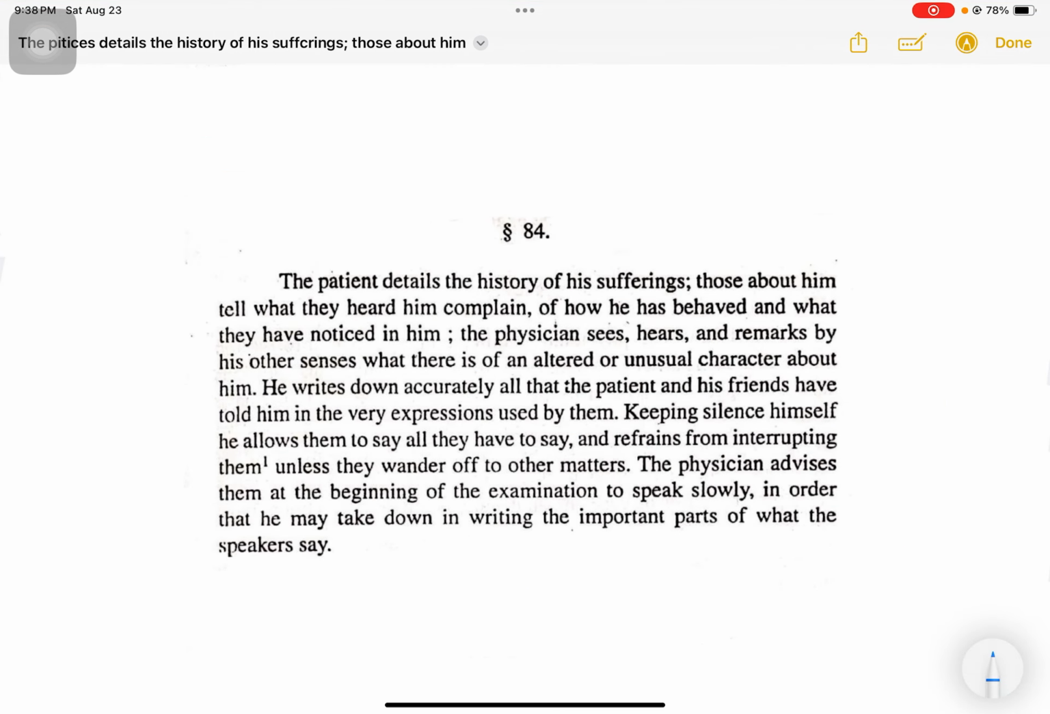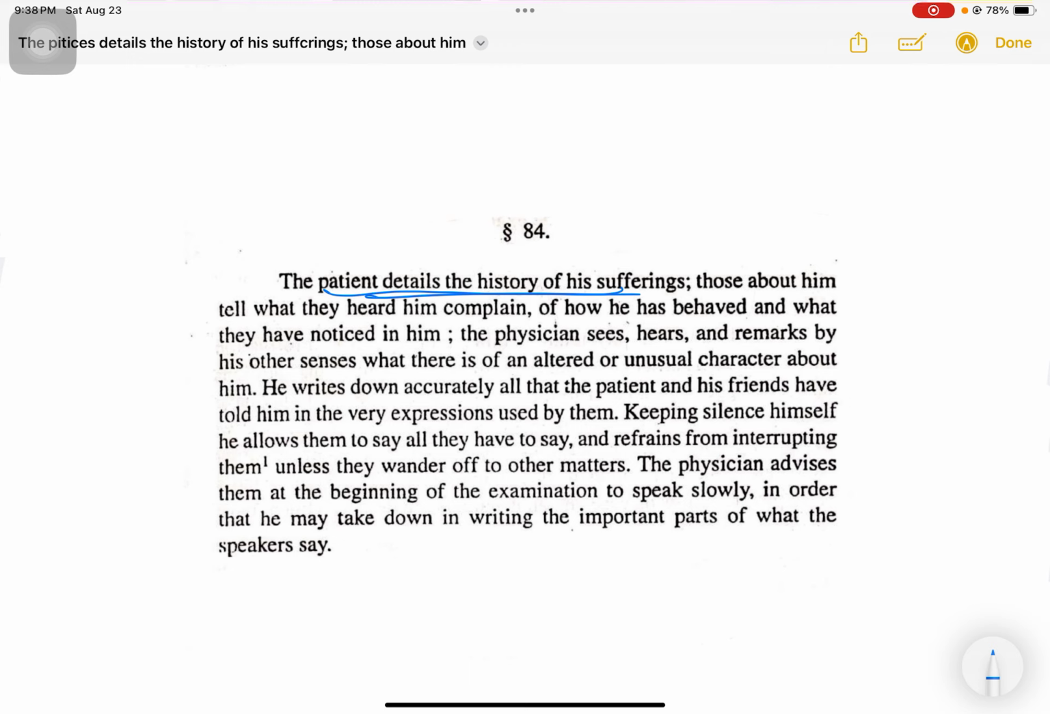Going ahead, we have aphorism number 84. In aphorism number 84, how is the physician supposed to behave, or what is he supposed to do during the act of case taking? This is what is told by Hahnemann in this particular aphorism. So let me read it out for you. The patient details the history of his sufferings, which means that the patient narrates his complaints, correct?